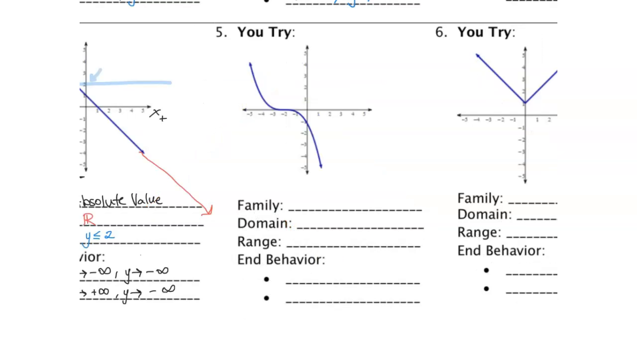All right, so we have a couple of Your Try problems. Number 5, you are to figure out which family this function belongs to, the domain, the range, and the end behavior. Let's see how many you can get right.